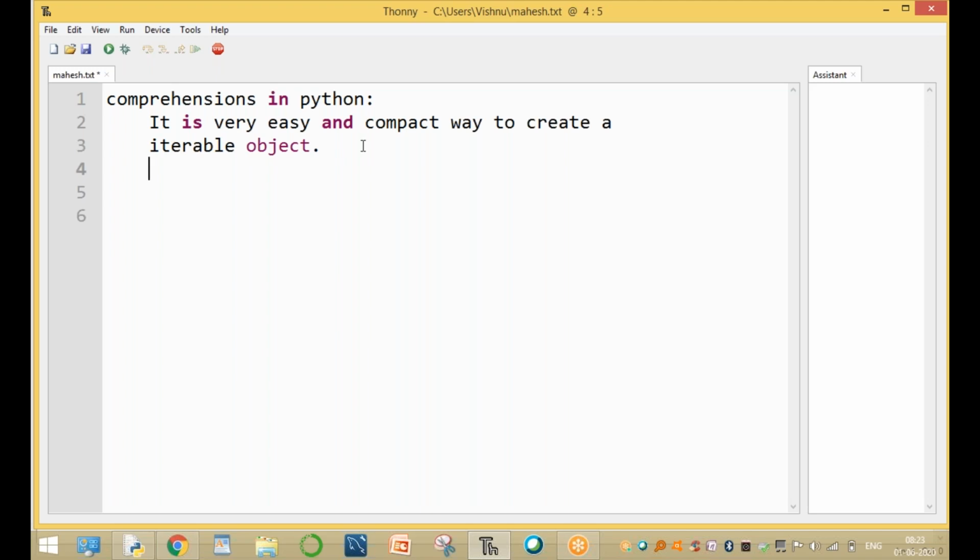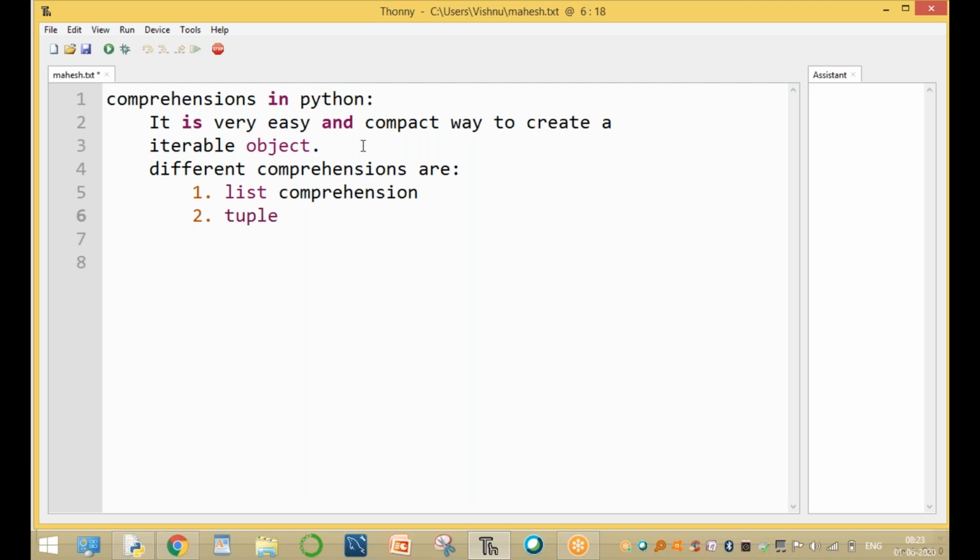So what are the different comprehensions? One is list comprehension. The second is tuple comprehension. The third is set comprehension.